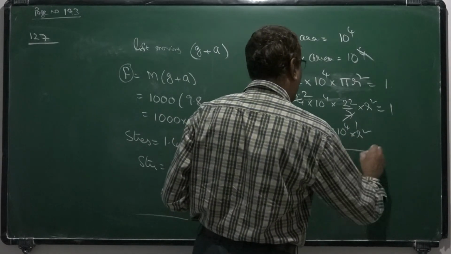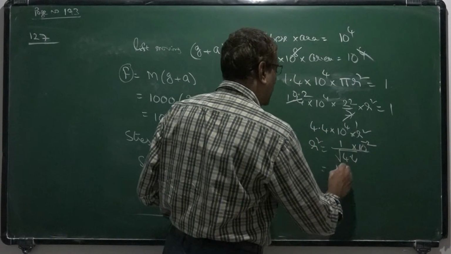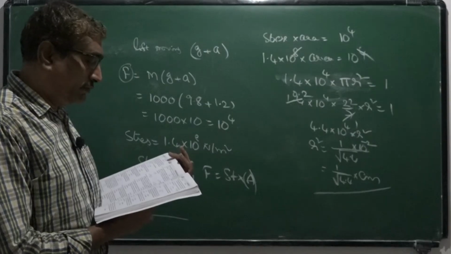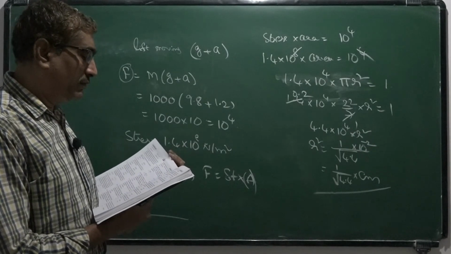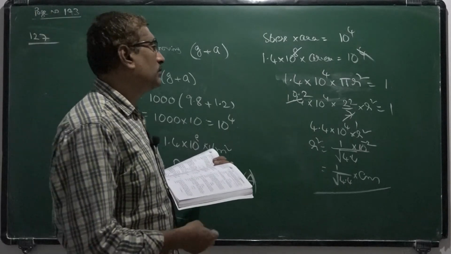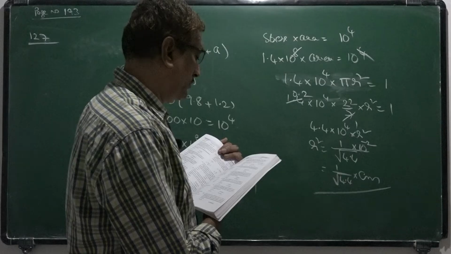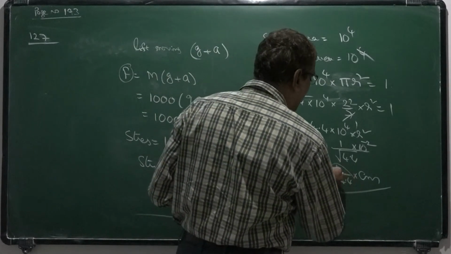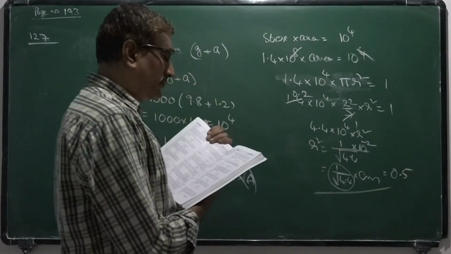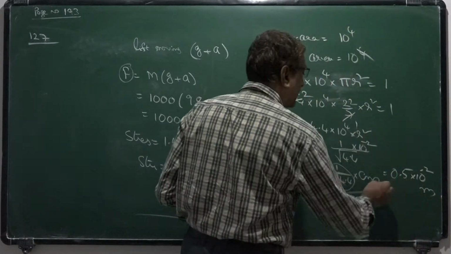So r square is equal to 1 divided by 4.4 into 10 power 4, and r is 1 by square root of 4.4 into 10 to the power minus 2. Assuming this is root 4, it is 1 by 2, so 0.5 into 10 power minus 2 meter, which is 0.5 centimeter.